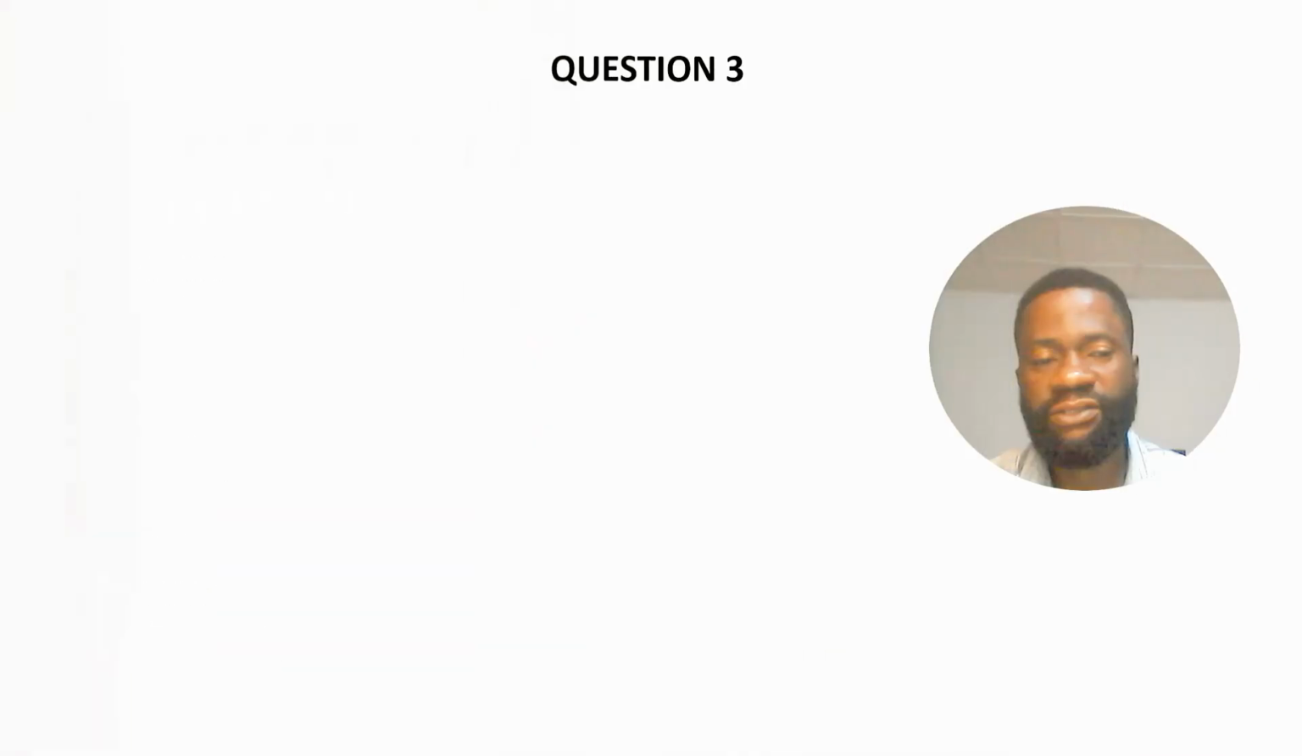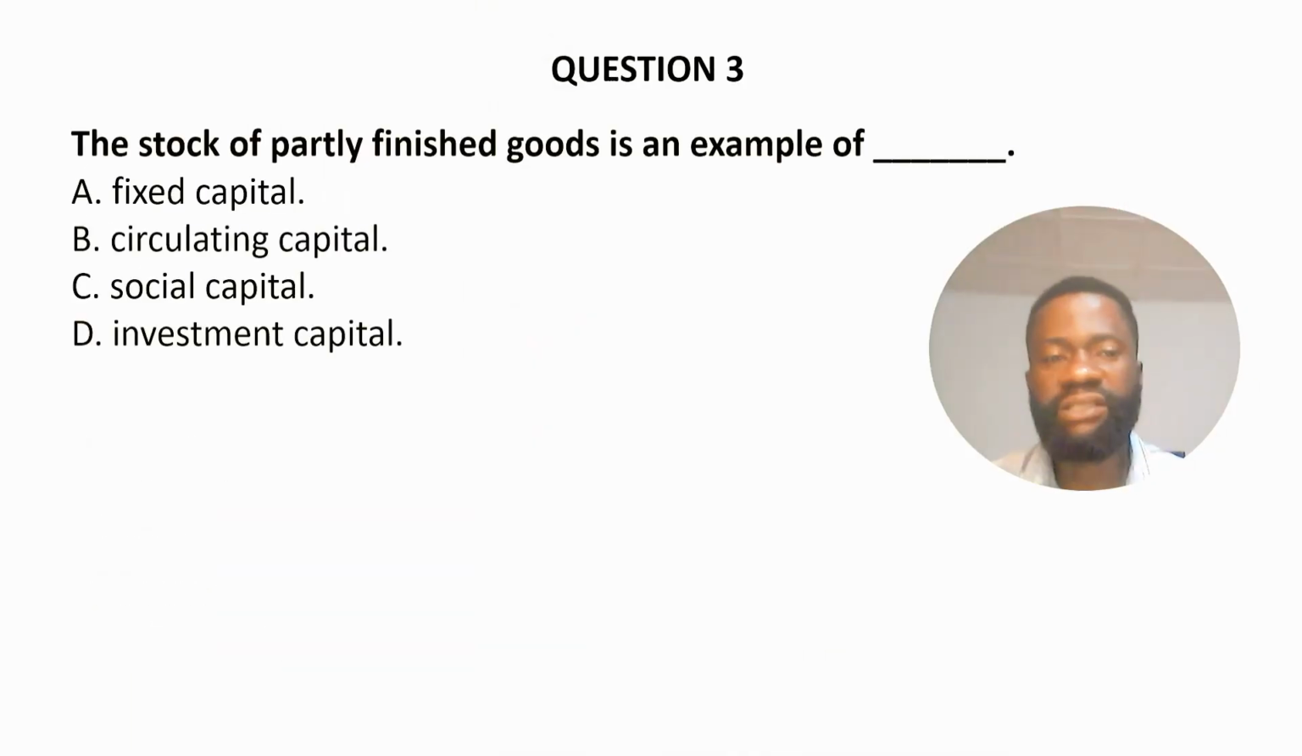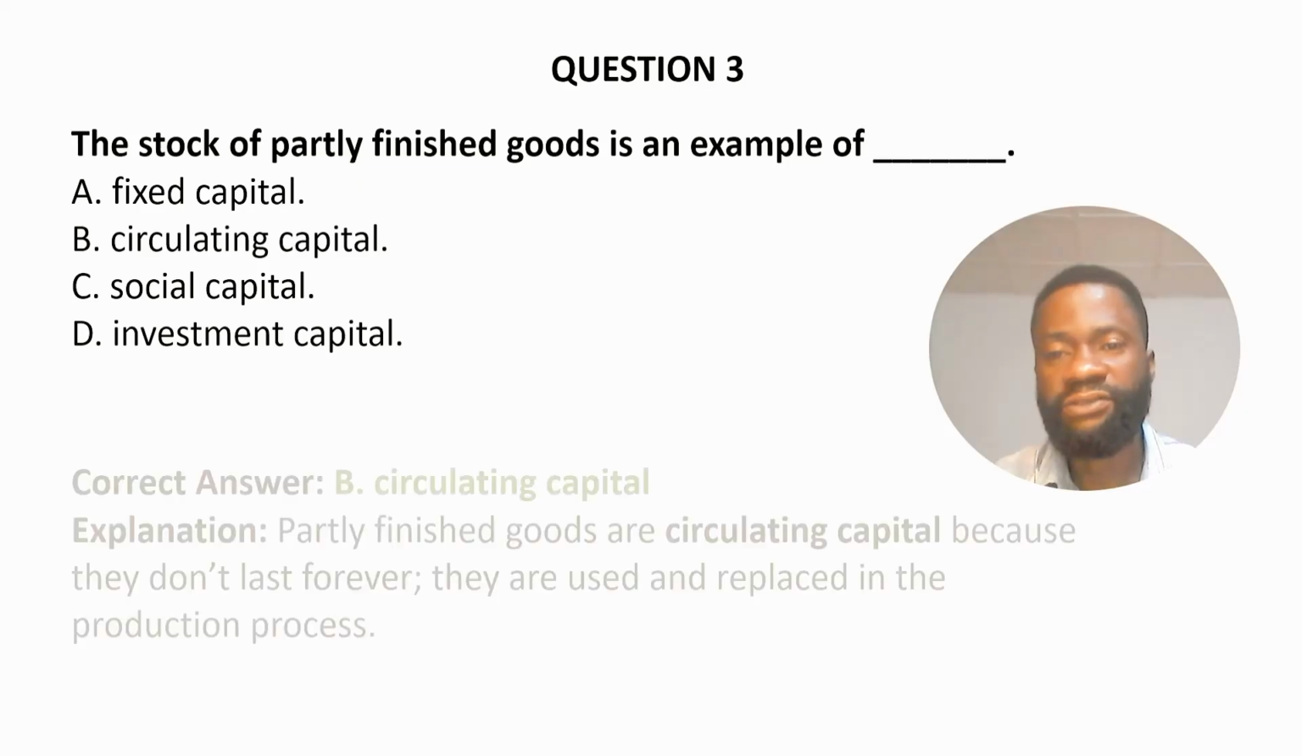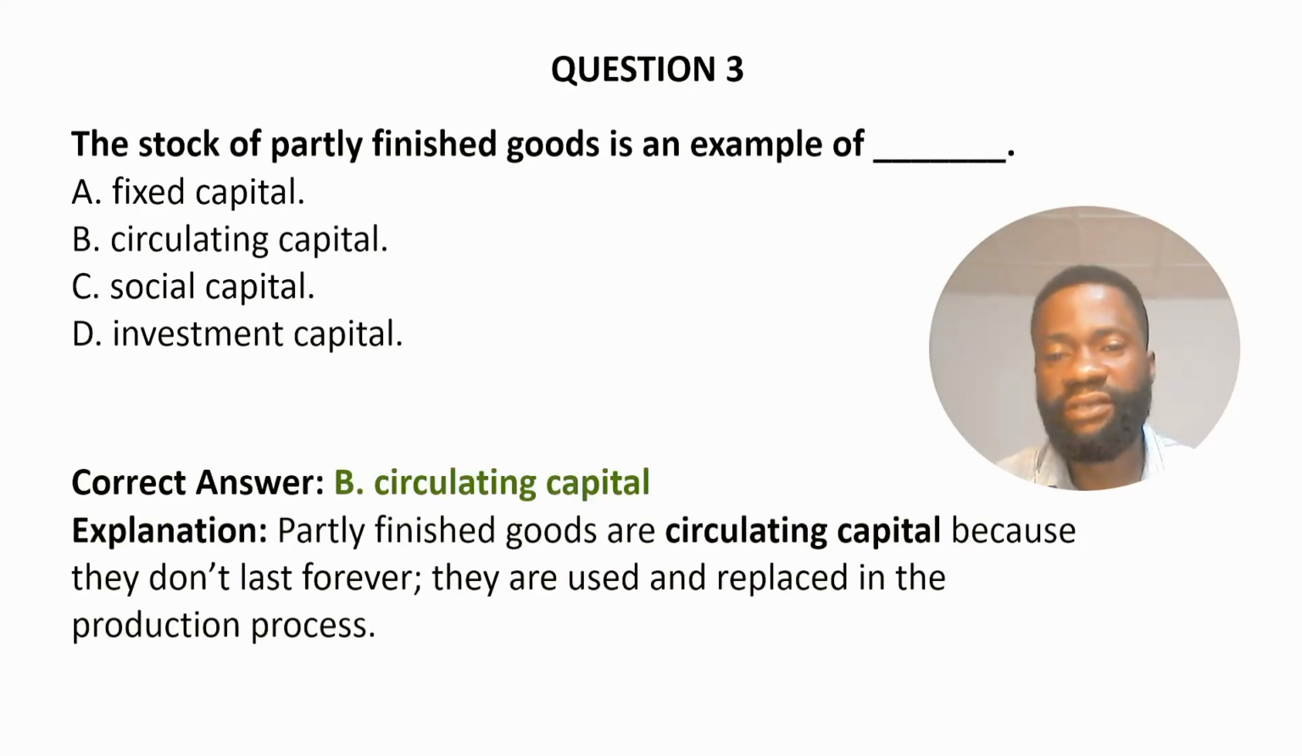Question 3. The stock of partly finished goods is an example of dash. A. Fixed capital. B. Circulating capital. C. Social capital. And D. Investment capital. The correct option to this is B. Circulating capital.